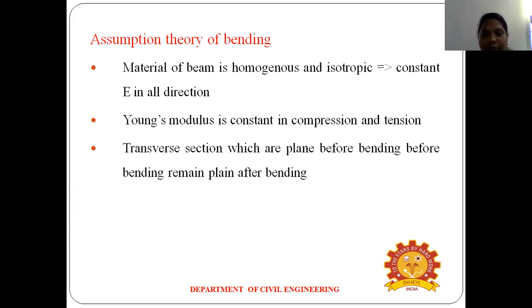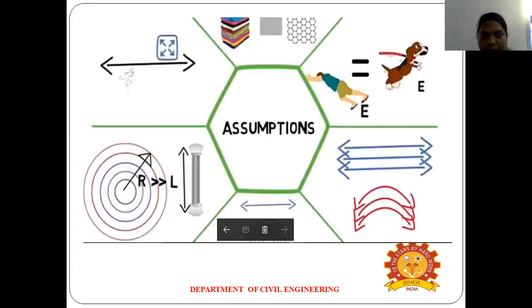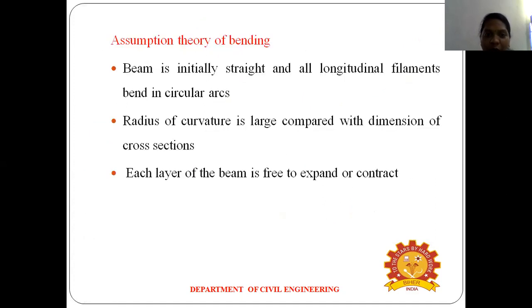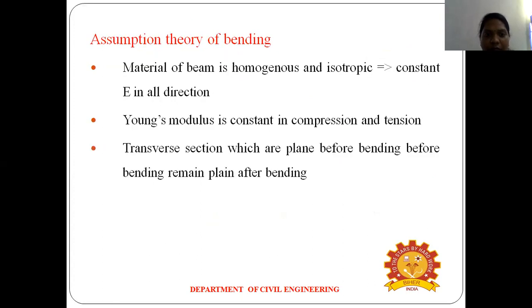So what do homogeneous and isotropic mean? You can see the first image. This is the material of the beam, and it is homogeneous and isotropic. Young's modulus is constant in all directions. This is again one.